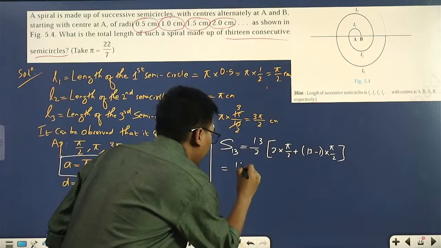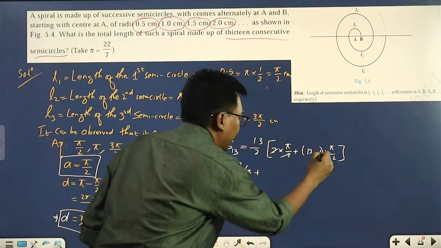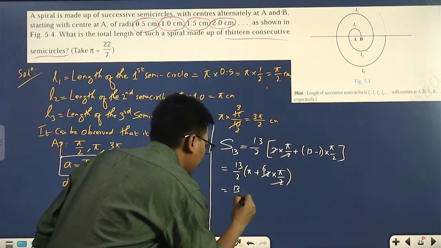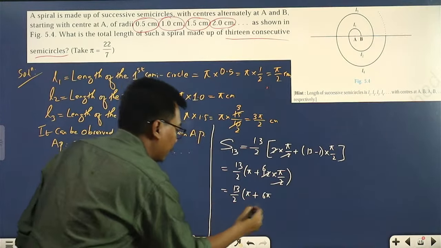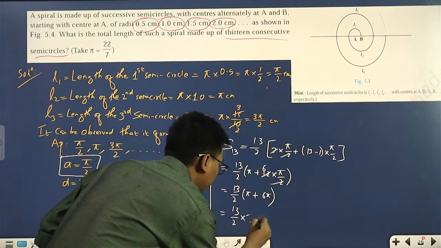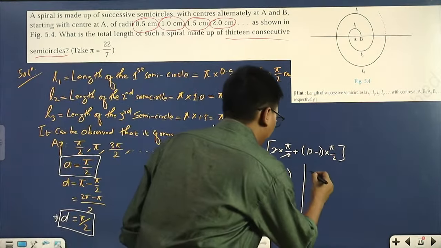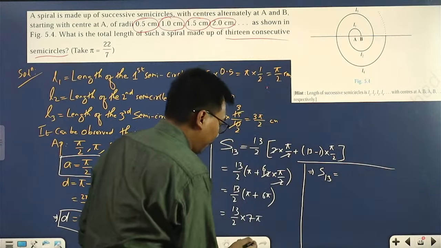If we solve this, 2 and 2 cancel, we get pi here, plus 12 into pi by 2, which gives 6 pi. So 13 by 2 into pi plus 6 pi. What is pi plus 6 pi? 7 pi.